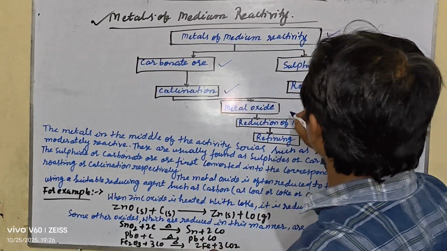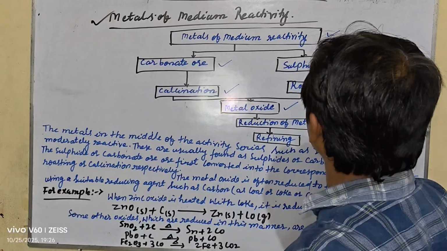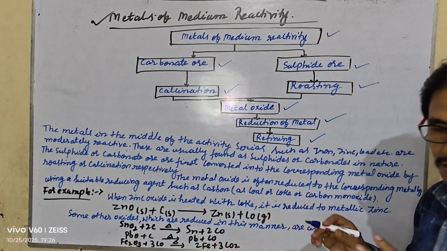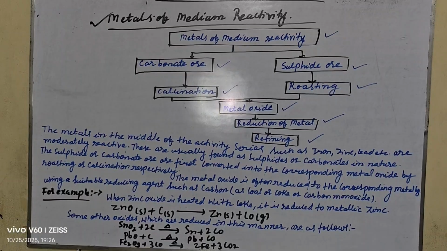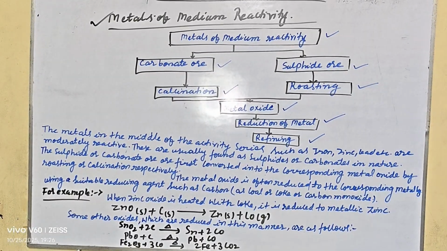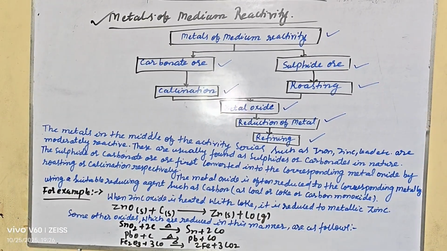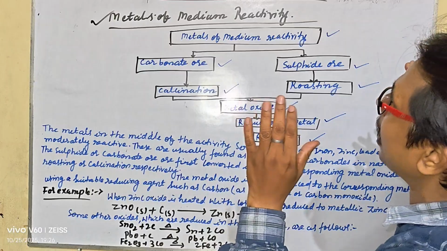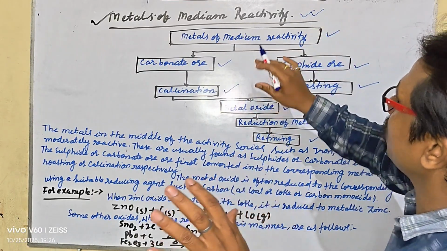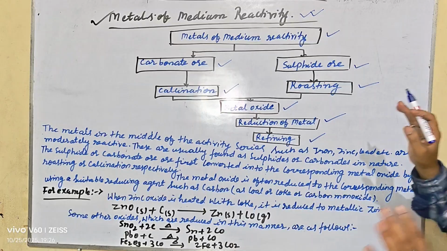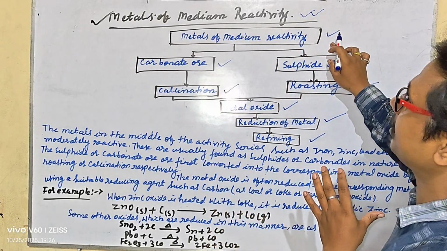Calcination, roasting, metal oxide, reduction of metal, and refining. These are the things you should learn carefully. These are the things you have to learn. Metals and non-metals, chapter number 3, metals of medium reactivity. Look at this chart.